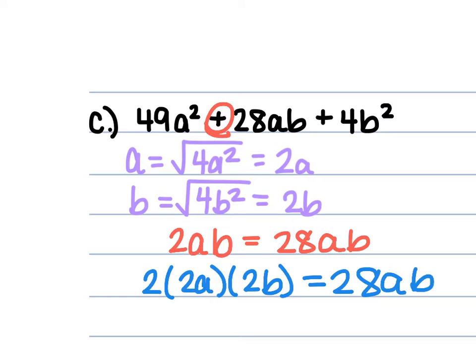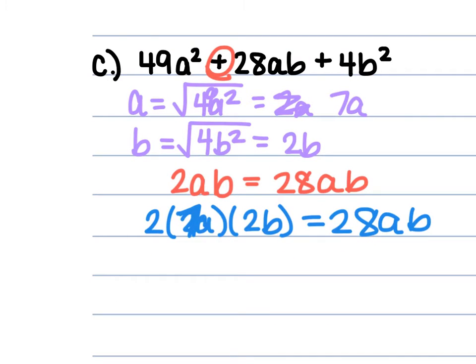Oh, 49. I'm sorry. This is a 49, which means this is a 7a. So this 2a should be a 7a. So we have 2 times 7a, which is 14a. 14a times 2b is 28ab.